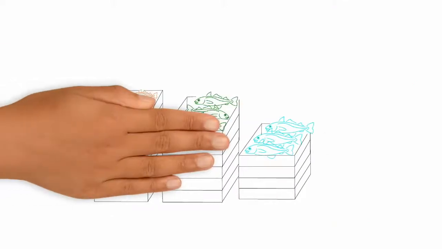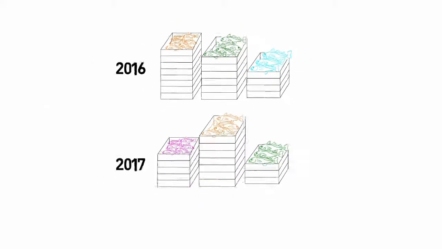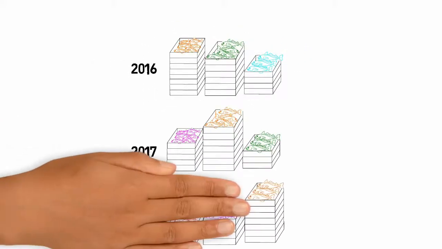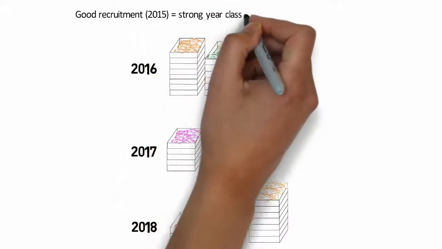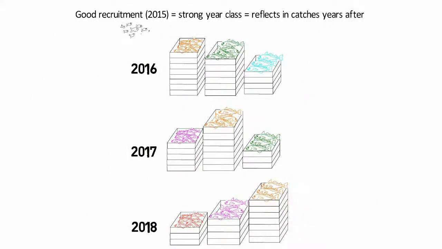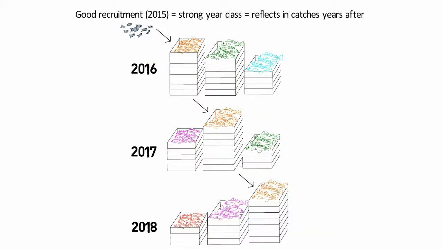Once we know how old fish are, scientists can then track age groups of fish through time to understand how the fish populations are changing. If there is good recruitment one year, i.e. lots of fish are born, then this strong year class is often reflected in catches in the years to follow.